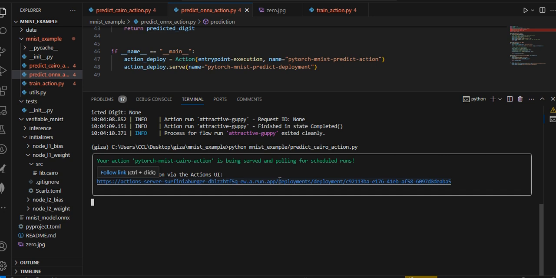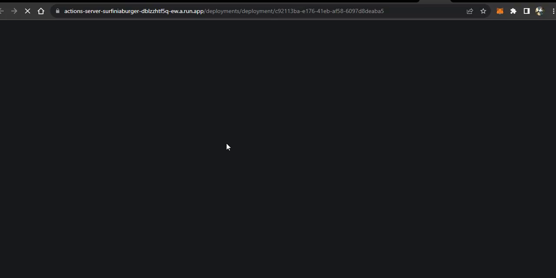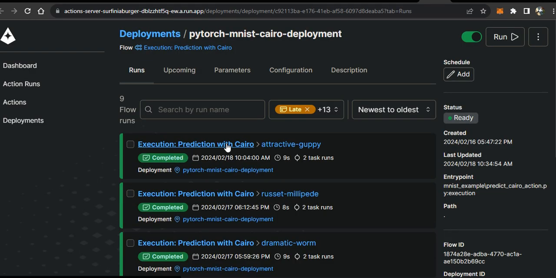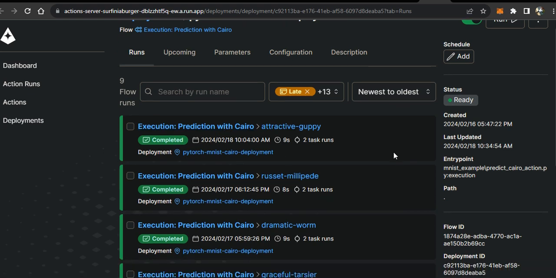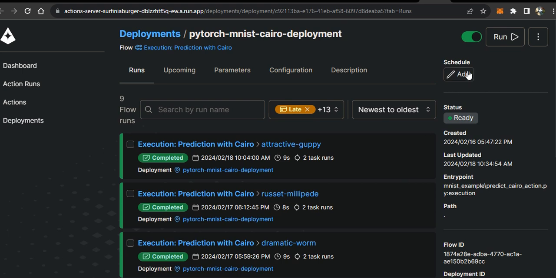So we are given a link to where to run our action. It basically loads a dashboard which was provided by Giza CLI. So this is now my dashboard. Now I can just click to run it from here.